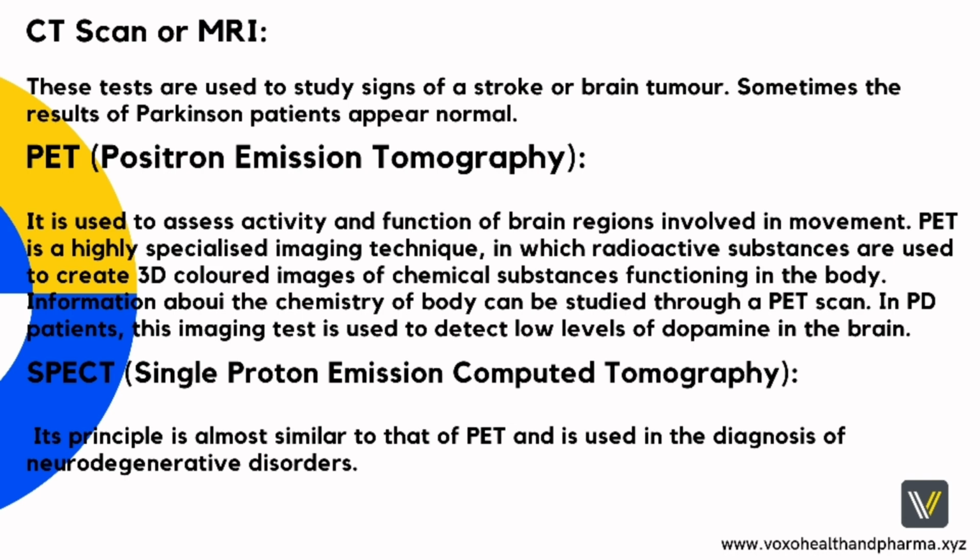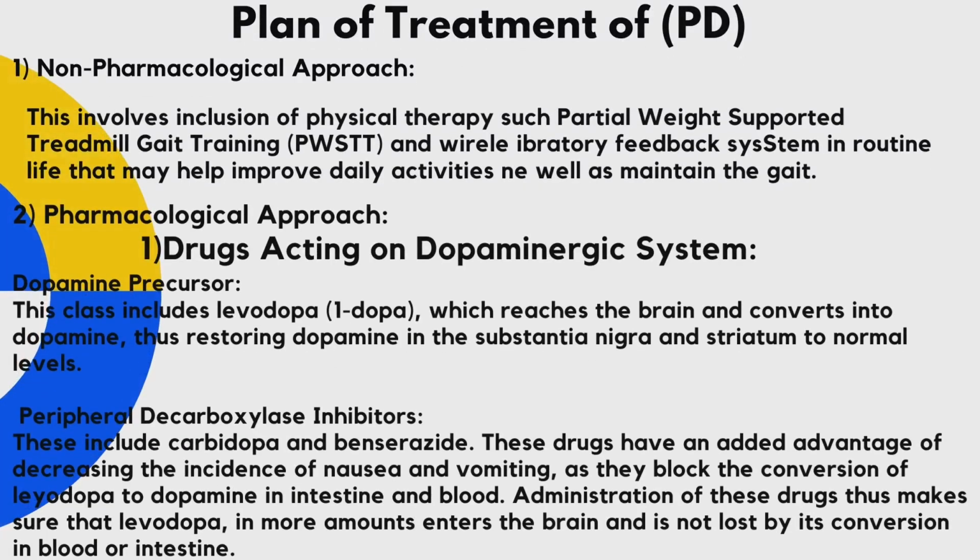Single photon emission computed tomography. Its principle is almost similar to that of PET and is used in the diagnosis of neurodegenerative disorders. Next, plan of treatment of Parkinson's disease. Treatment of Parkinson's disease involves 1. Non-pharmacological approach. 2. Pharmacological approach. 3. Surgical approach. 1. Non-pharmacological approach.